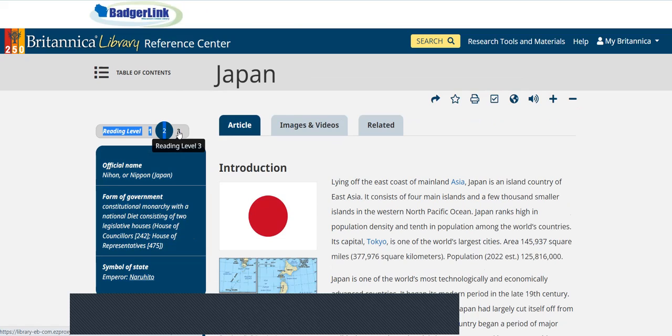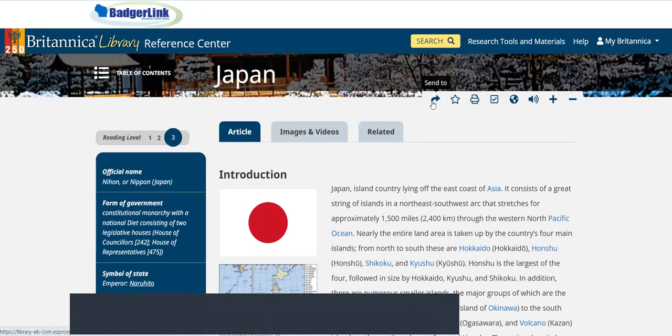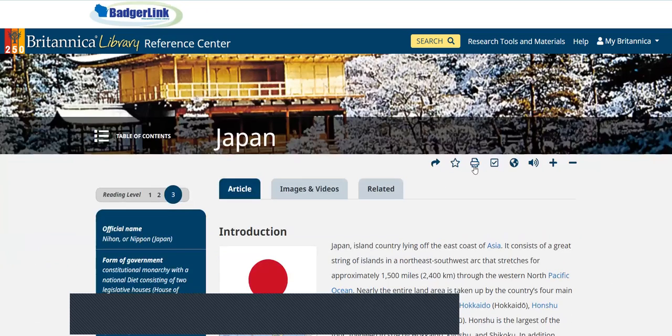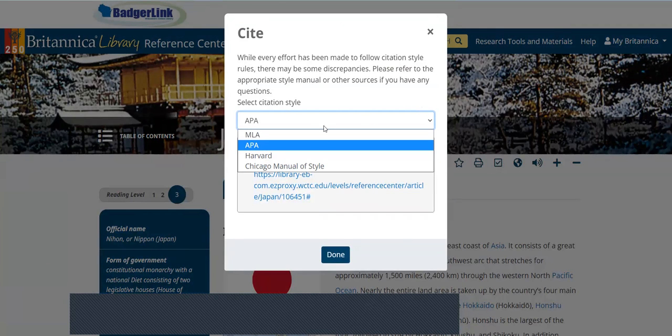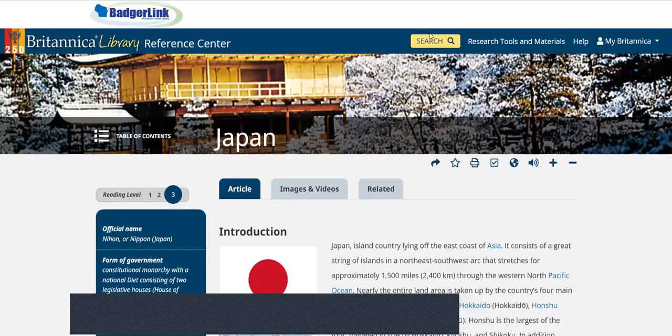Additionally, if you are interested in this article, if you click on the arrow that says Send To, you can email this article to yourself. You can also print the article, and you can obtain the citation information under Cite. You just make sure that you select APA and then copy and paste, but you may need to alter the citation. This article can be read to you, and you can change the font also.